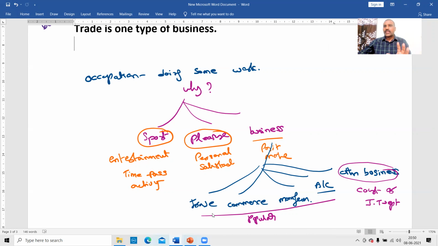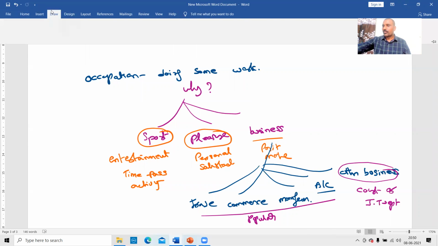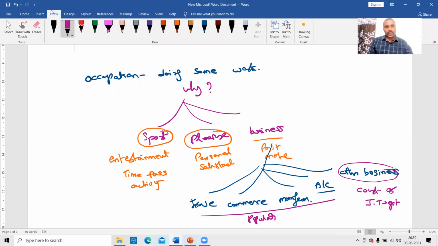The court and the income tax department have the power to include something else within the definition, because the definition is an inclusive definition. You understand? Trade, commerce, manufacture, adventure or concern in the nature of trade. I'll give you two different ways to remember this.